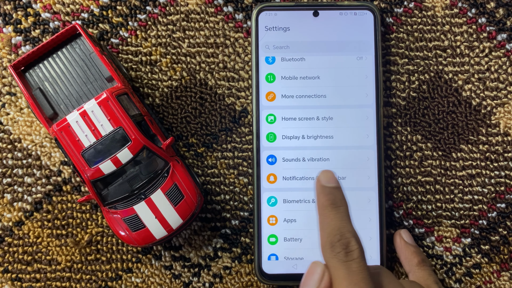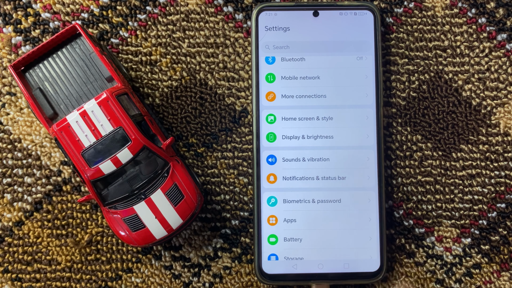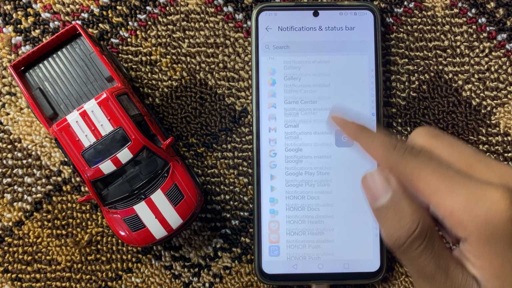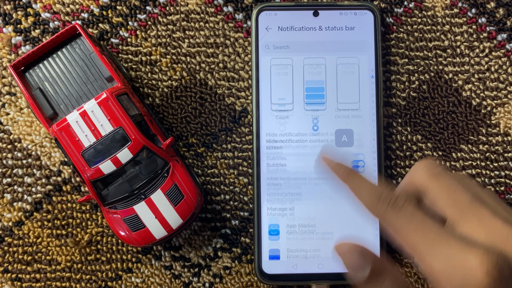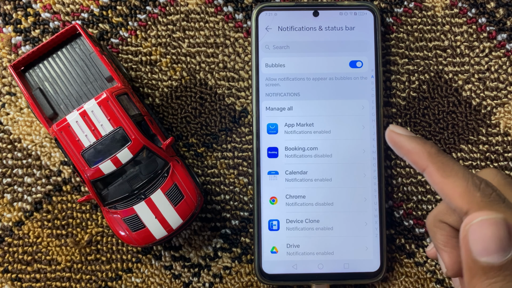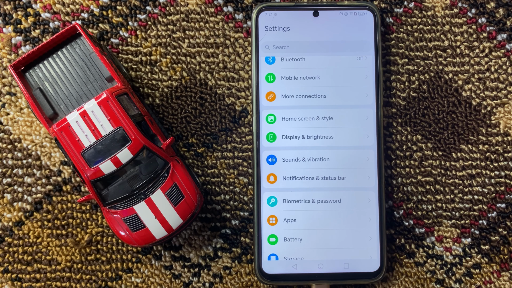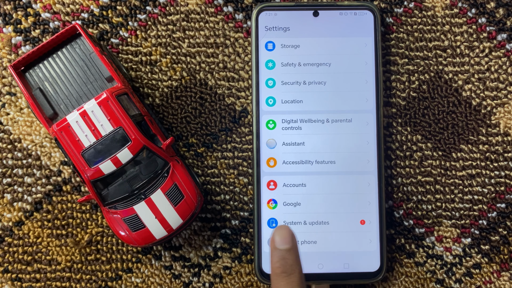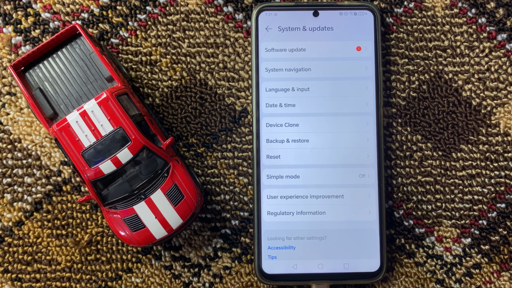and click on notifications and status bar. Now here you can turn on your notifications. After turning on your notifications, then go back and scroll down in last and click on system and updates.